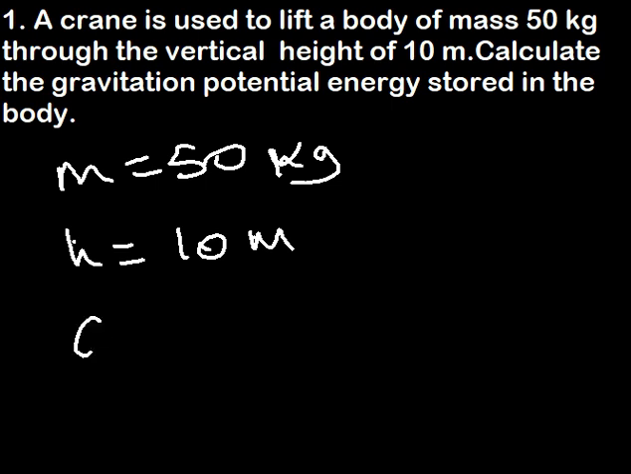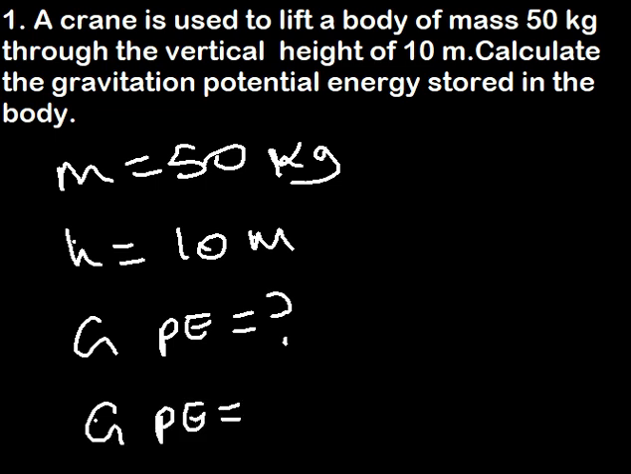So we are looking for the gravitational potential energy. And what is the formula for the gravitational potential energy? The formula for the gravitational potential energy is given as mgh. So that's how the gravitational potential energy is calculated.